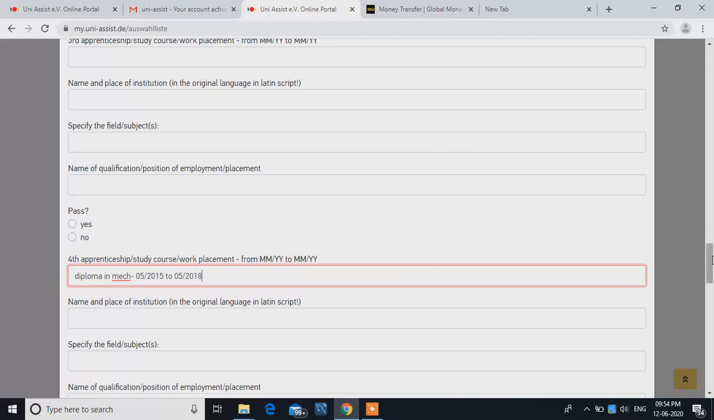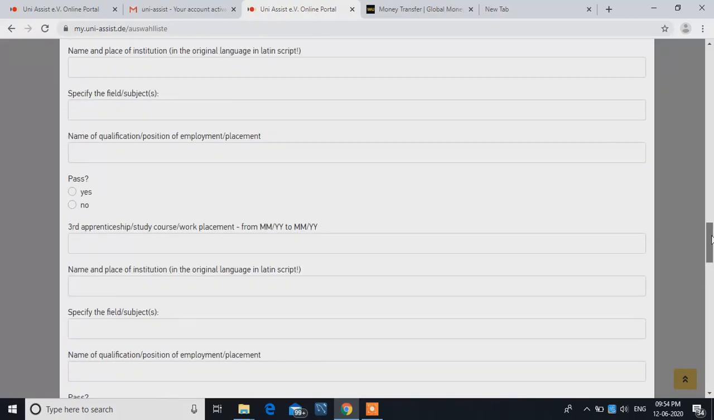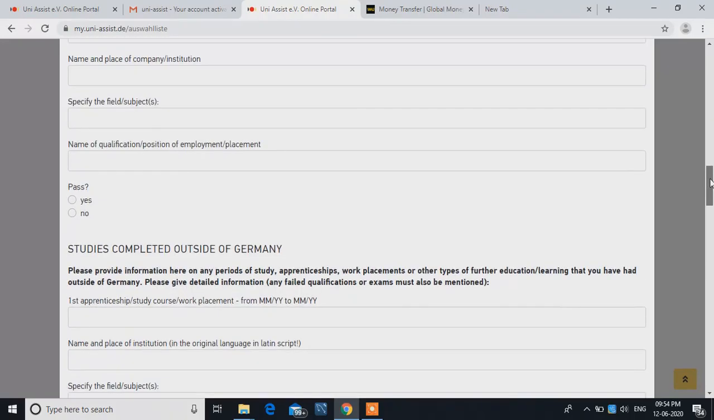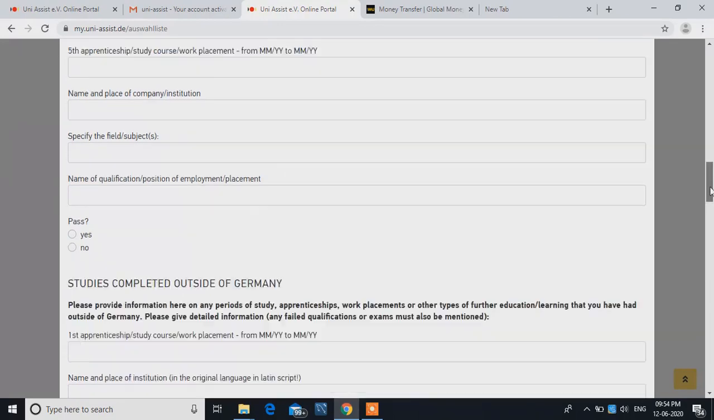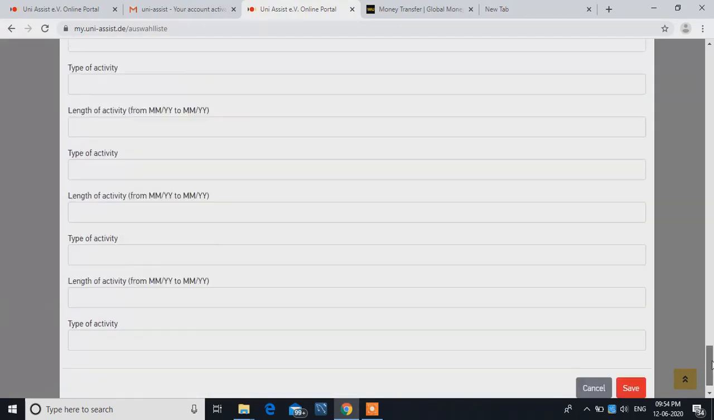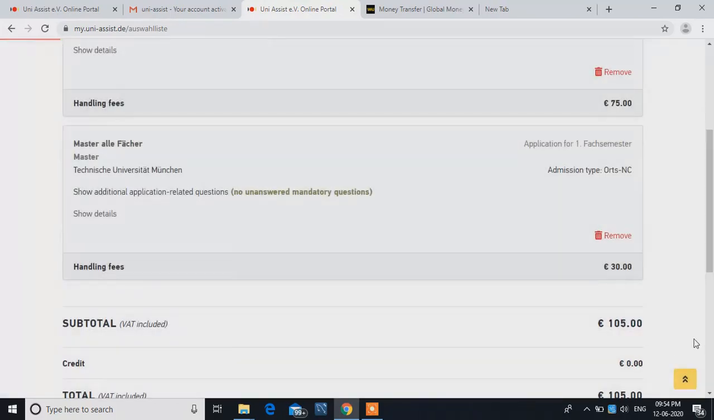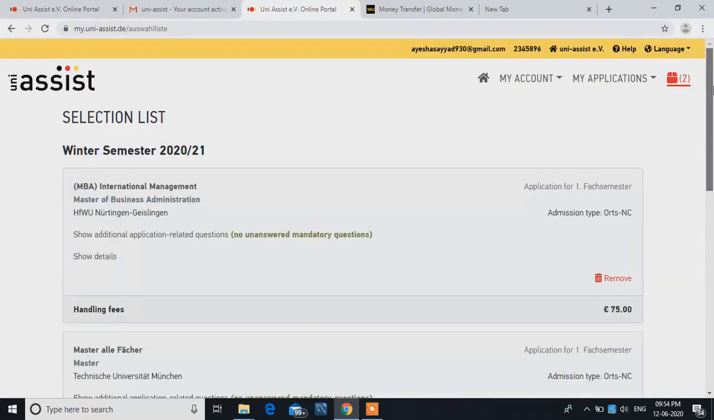So I think it's easy now, it's not that difficult. You have to just fill it out from the highest to the lowest. So when you fill all these details, at the lower part there is cancel and save. So you have to save all these things. Just click on save and the things are saved. Now the next part is